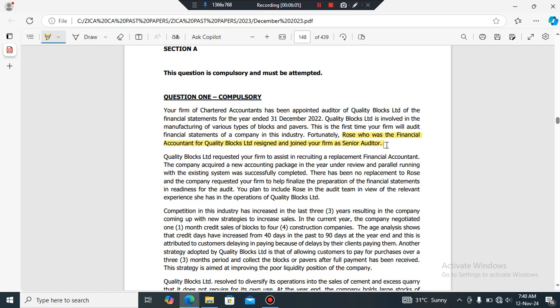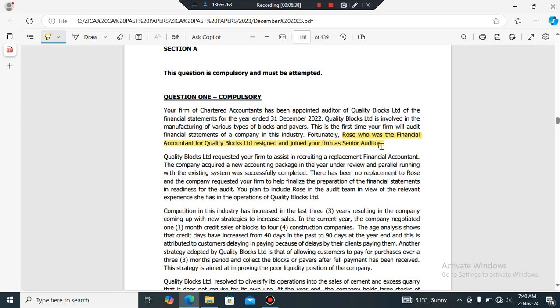So Rose was part of the client's company, right? And then she resigned and then joined the audit firm as a senior auditor. So now, why is this a problem? This becomes a problem because if this individual is included as part of the audit and assurance team, it simply means she might get access to financial statements, or she might audit financial statements which she prepared, right? And what does that mean?